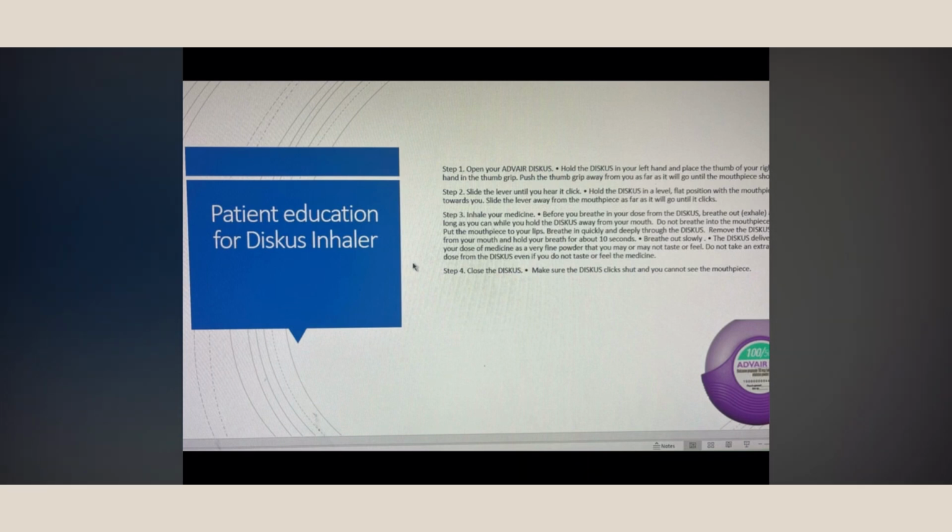So we have to make sure the patient gets the dose with the right technique. I will just summarize in short. Open your disc and slide the lever until you hear the click, and then you see the mouthpiece. Before you insert the mouthpiece, breathe out as deep as you can, and then put the mouthpiece in your mouth and take a deep breath. Hold the breath for 10 seconds. Do not breathe into the disc, then close it and breathe out. Make sure you rinse your mouth after the use.